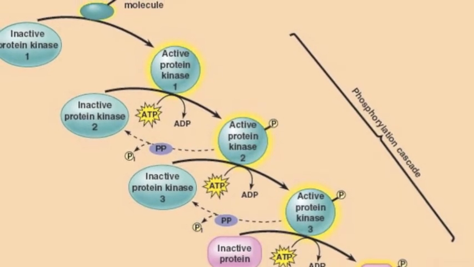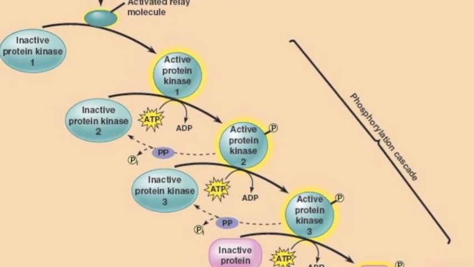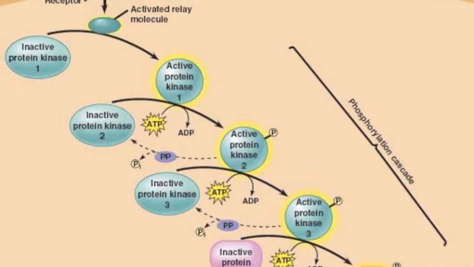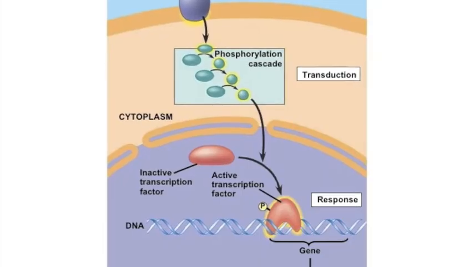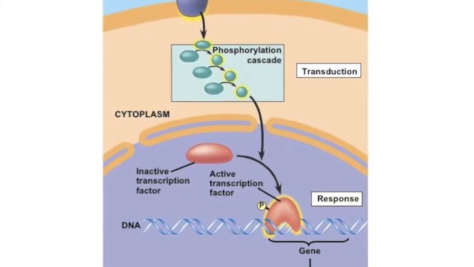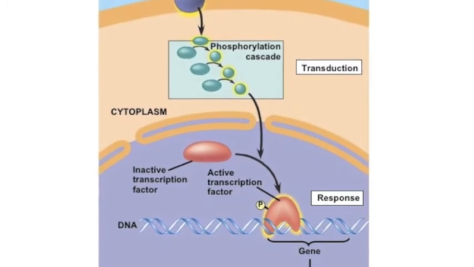Like I said earlier, there is protein modification. It does not occur as often as phosphorylation cascade. The signaling molecule will change the shape or conformation of the protein. This will give off a specific signal.